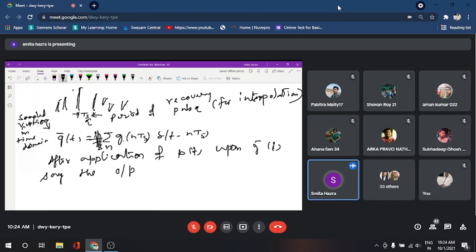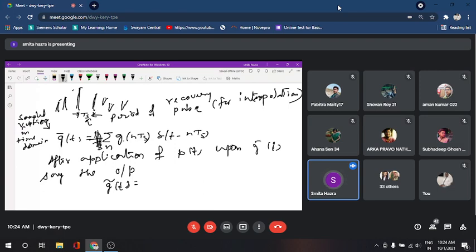the output we are writing, we do not know whether this p of t, when acted over this g of t, will be able to give you the right form of g of t or not. That is why we are using some curvy sign, just to indicate that it is just the outcome of p of t acting over this g bar of t.